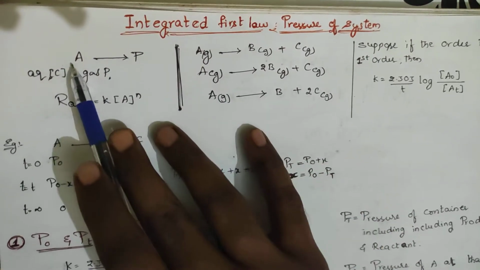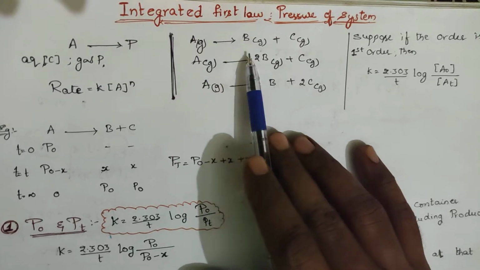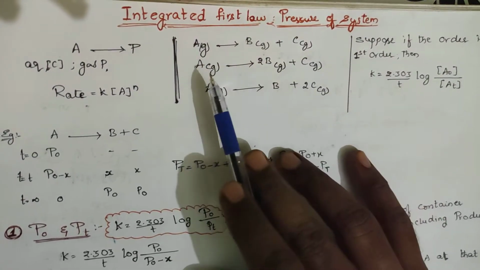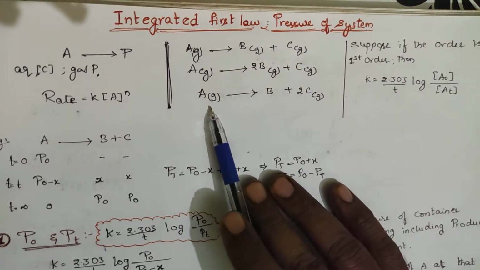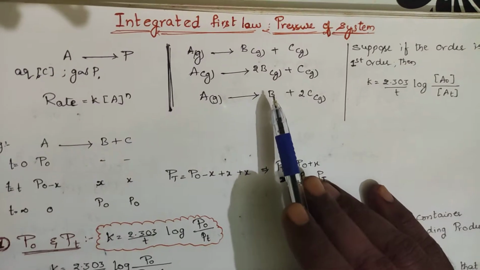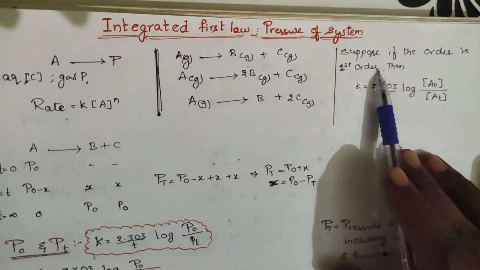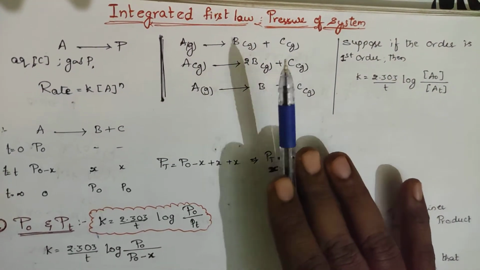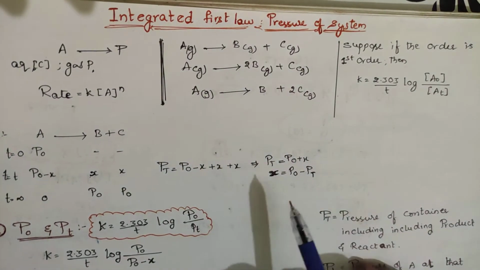If it is first order, we are learning for the first order. Suppose this A, whenever it is getting converted to product, it can dissociate in many ways. A is getting converted to B plus C, gaseous. A may get converted to 2B plus C, or A may convert to B plus 2C. It may react in any way. As we are learning for the first order, we will go with that. Generally we are limited to first order, not the nth order, right? Only for first order do we talk with respect to pressures.